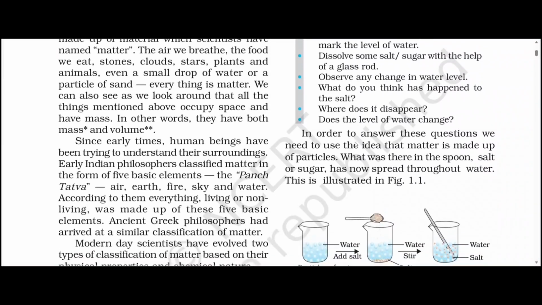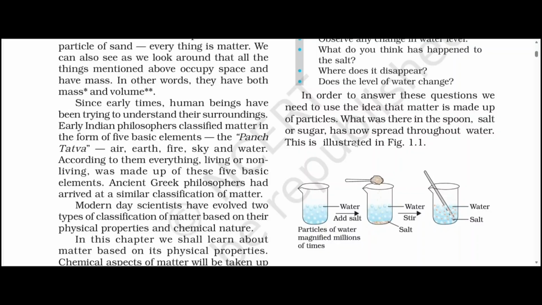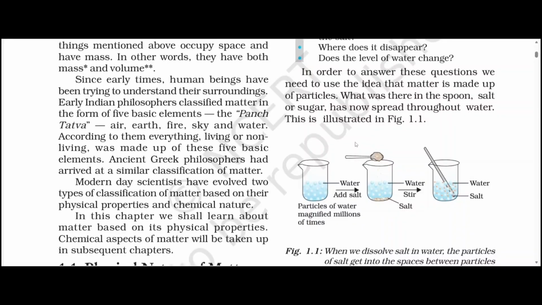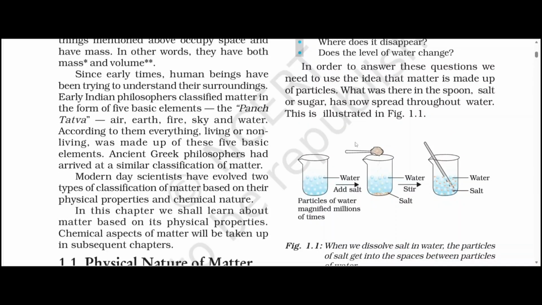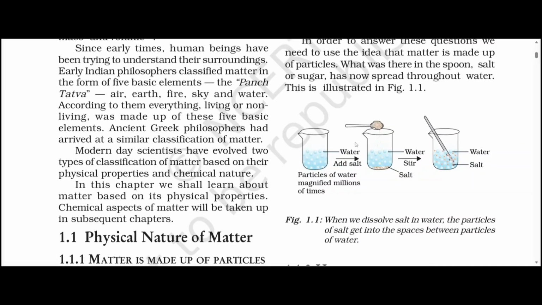Since early times, human beings have been trying to understand their surroundings. Early Indian philosophers classified matter in the form of 5 basic elements: the Panch Tattva, air, earth, fire, sky, and water. According to them, everything living or non-living was made up of these 5 basic elements. Ancient Greek philosophers had arrived at a similar classification of matter.